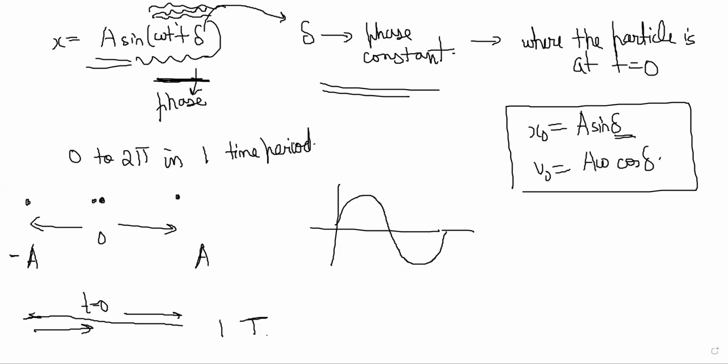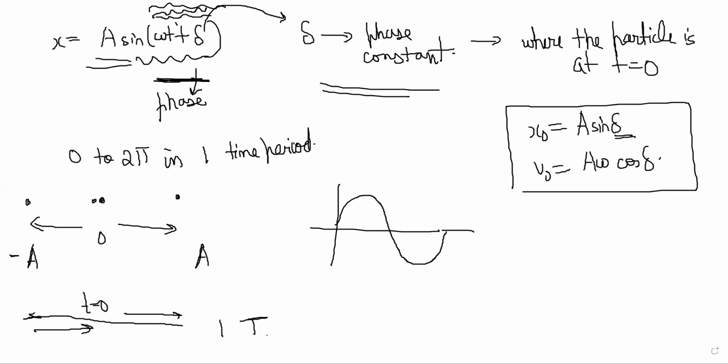Then phase constant: the constant delta appearing in the equation is called phase constant. The constant depends on the choice of the instant t is equal to 0. So to describe the motion quantitatively, a particular instant should be called t is equal to 0 and measurement of time should be made from this instant. This instant may be chosen according to the convenience of the problem, like we can decide when we call t is equal to 0.